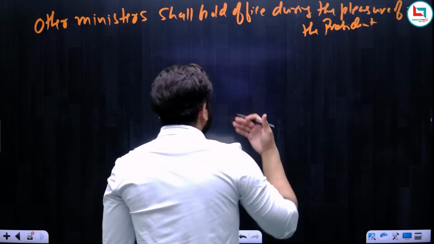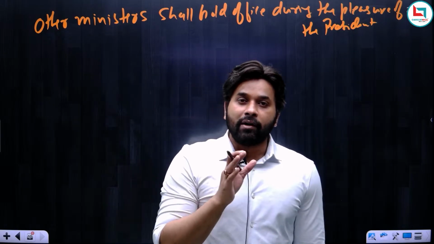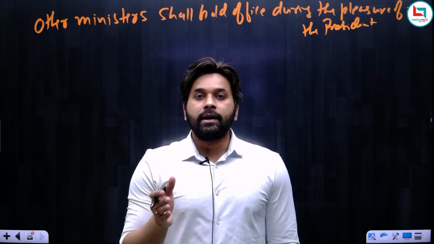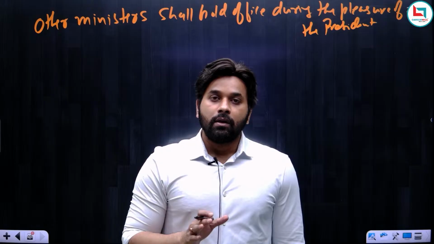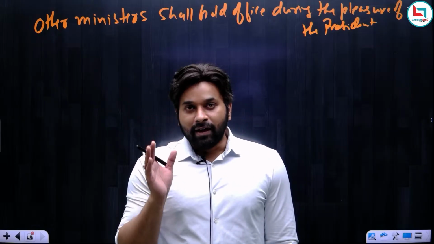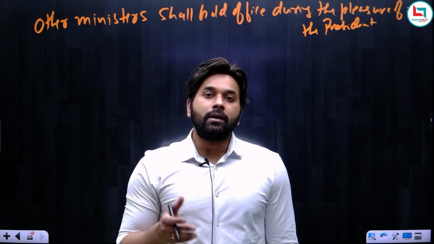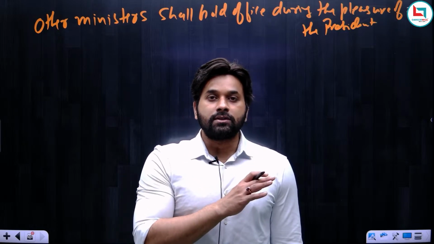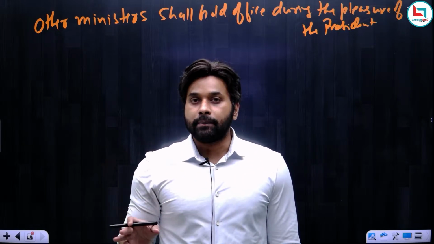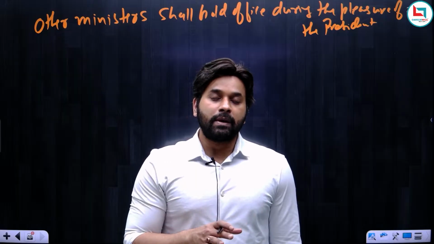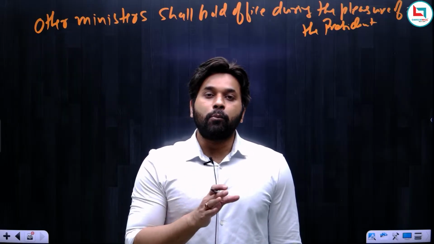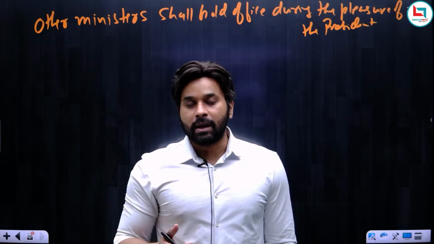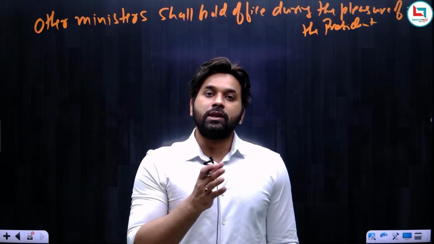Okay, but again you have to understand that it is not possible that the president can remove any other minister just like that. See, during appointment, the president appoints only those persons as ministers whose names were recommended by the prime minister. Without the recommendation of the prime minister, the president can never appoint any person as a minister. The same is the case with the removal.